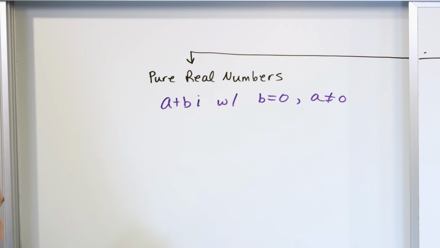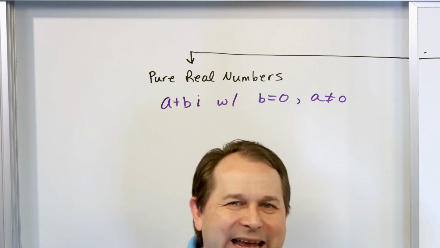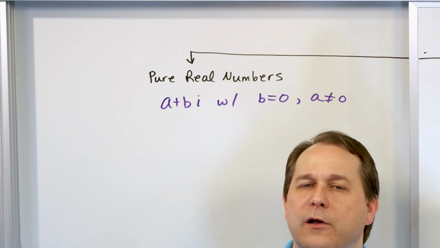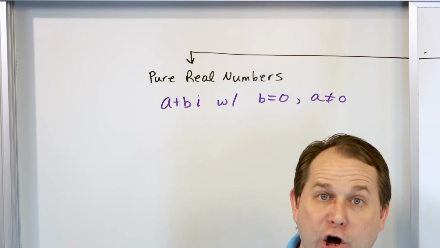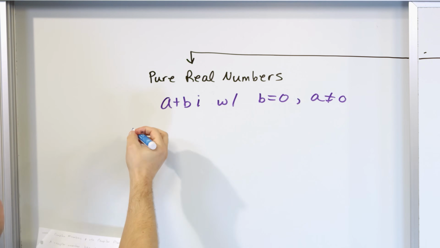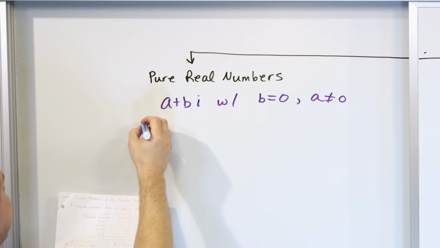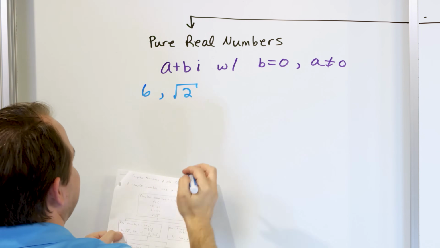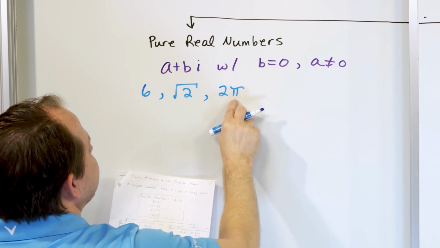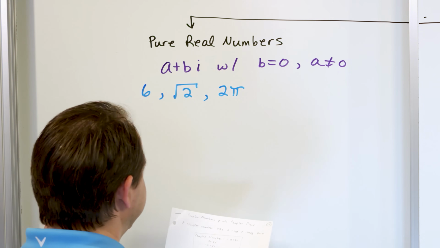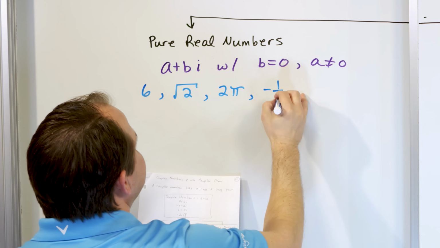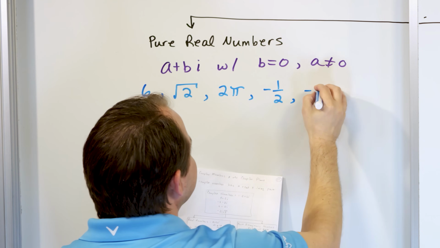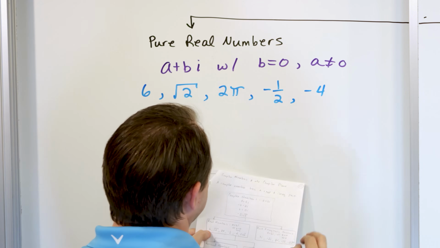All right, so what are examples of real numbers? Now, when I say real numbers, it's literally anything on the number line. Any number, integers, non-integers, fractions, decimals, whatever. As long as it lives on that real line, it's called a real number, right? So it's literally anything you can think of as far as basic numbers. So for instance, the number 6, that's a real number. The number square root of 2, that's a crazy radical, that's a real number. The number 2 pi. Pi goes on forever as far as the decimal places, but it's still a real number. It lives on the number line. Negative numbers are totally fine. Like -1/2. Fractions are totally fine too. -4, that's a negative whole number, or negative integer, on the number line.